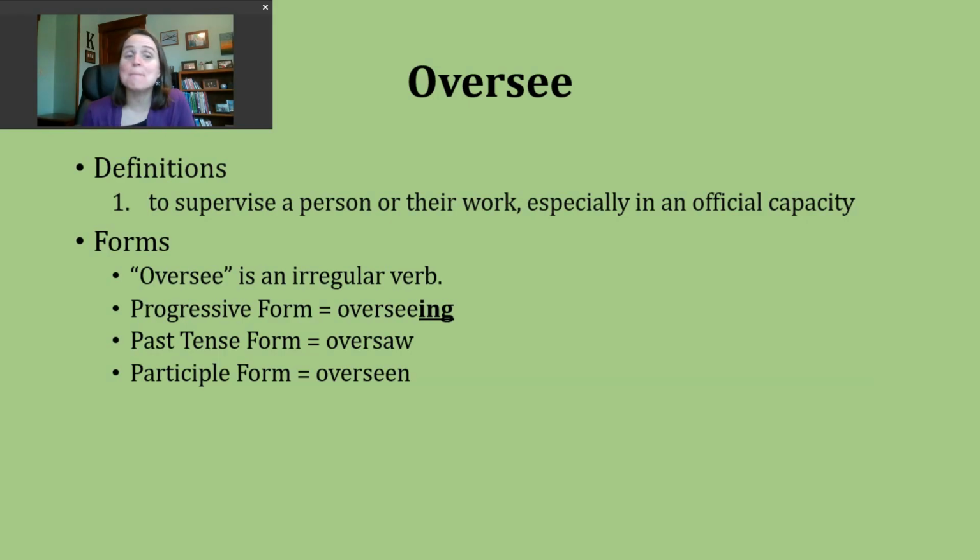The past tense form of this verb will be pronounced oversaw. And then the participle has another spelling change. We're going to go back to the E's, add an N, and that forms overseen. So again, same pattern as our verb see. See, saw, seen. Oversee, oversaw, overseen.